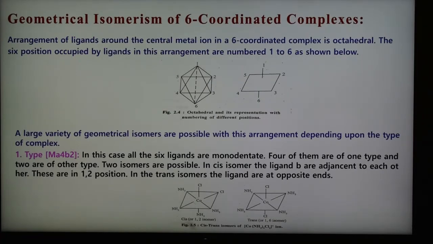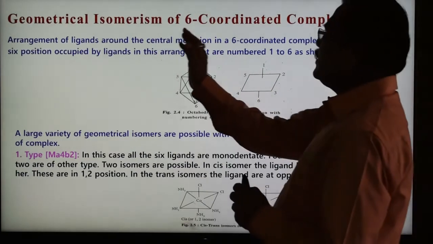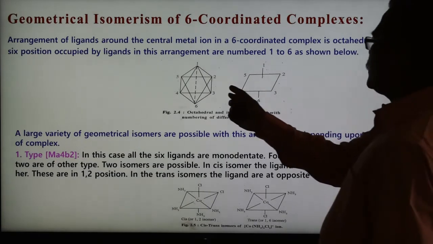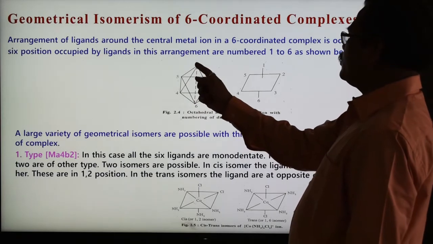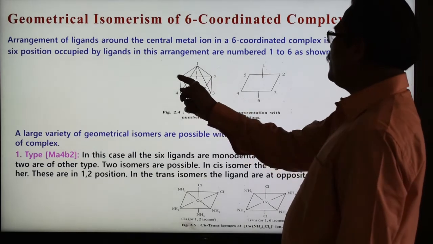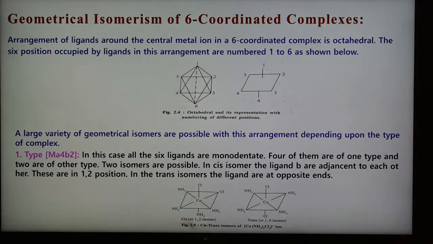Next is the geometrical isomerism of six coordinated complexes. Now the ligands are six. When the coordination number is six, that is the ligands are total six, it is known as six coordinated complexes. Again, geometrical isomerism cis and trans is possible. In case of six coordinated complexes, see here, six corners are there. So we can number them 1, 2, 3, 4, 5 and 6, and here also we can show 1, 2, 3, 4, 5 and 6 similarly. This is the octahedral arrangement or representation, with the numbering of different positions.